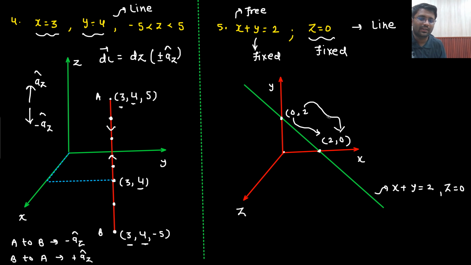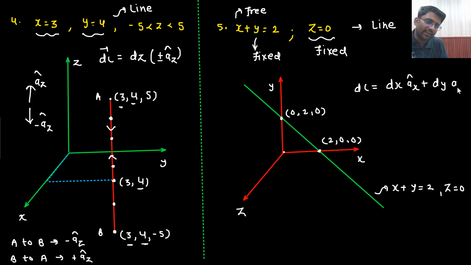Here I should have written 0, 2, 0. Right? 0, 2, 0. And here also 0. Are you able to understand this point? So what will be your dl? So dl would be, I am moving in the direction of x and I am moving in the direction of y as well. This will be your dl vector.